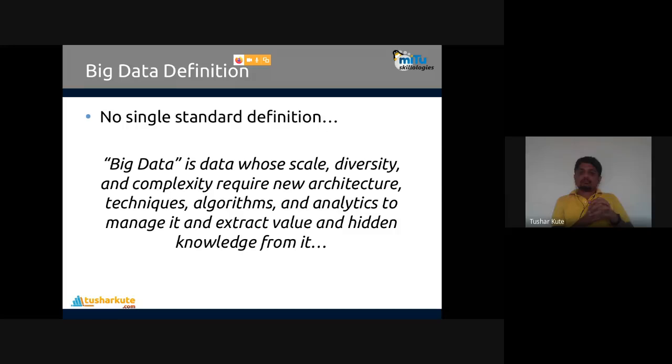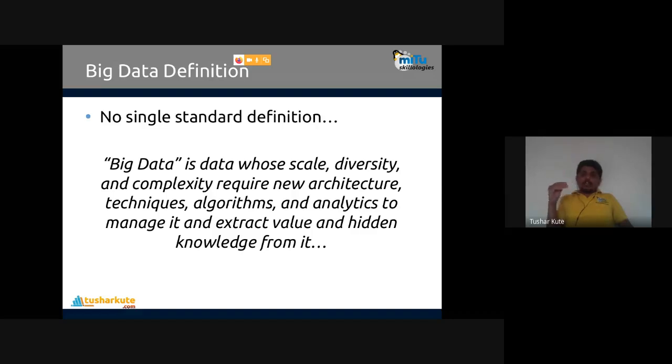We have scale, big scale is required rather than traditional technologies. Diversity, okay, diversity is great. A diverse amount of sources and types of data is present there. Complexity is also present, and to find a solution to it, we require a new architecture, new techniques, new algorithms, new analytical methods to extract the value and the hidden knowledge from it. That is called big data.